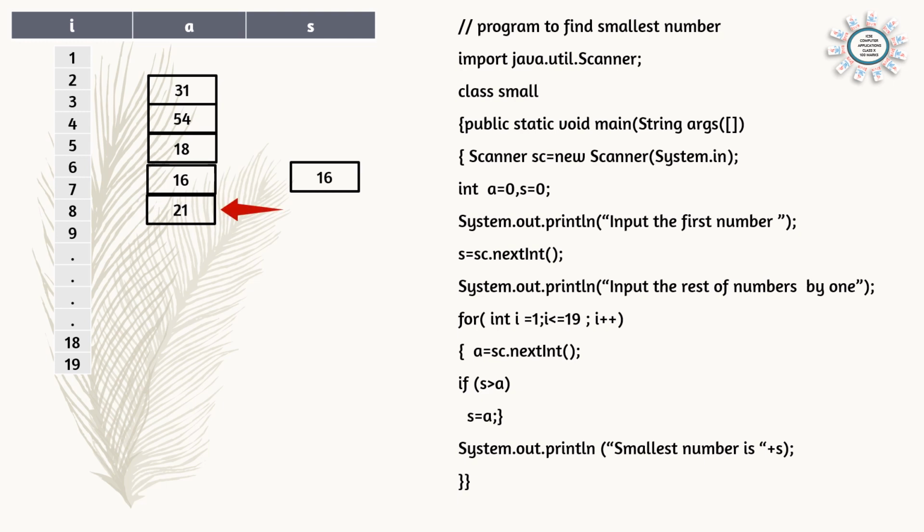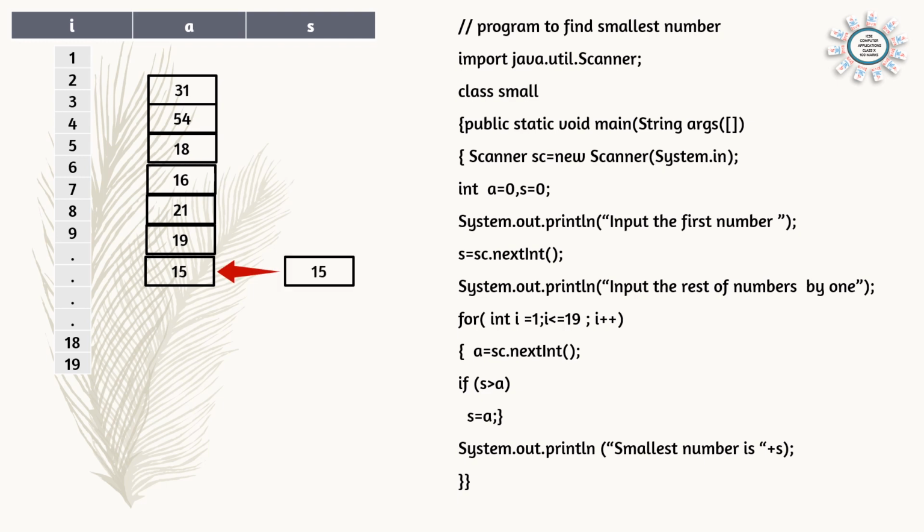And like this one by one you input. If the value of S is greater, then change. 19 is not, that means 19 is greater than 16, 16 is the smallest number, so no change. And next number 15, when we compare 15 and 16, 16 is greatest, that is S is the greatest number. So again 15 will come to S and the 16 will be overwritten. So new value of S is 15.